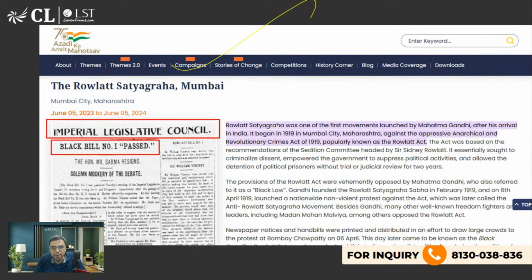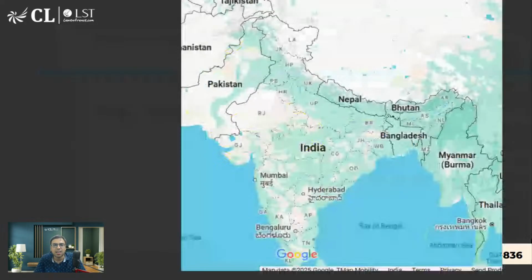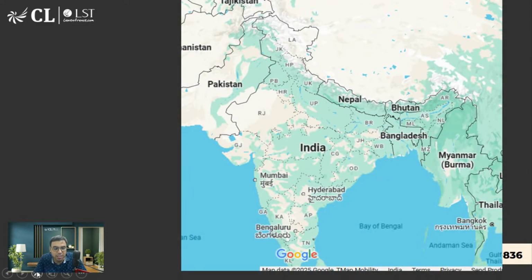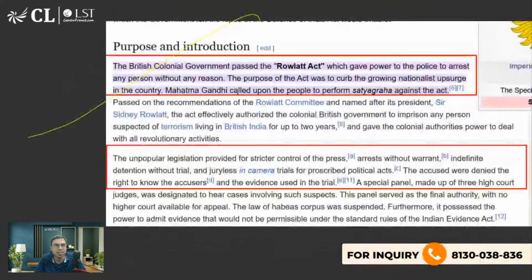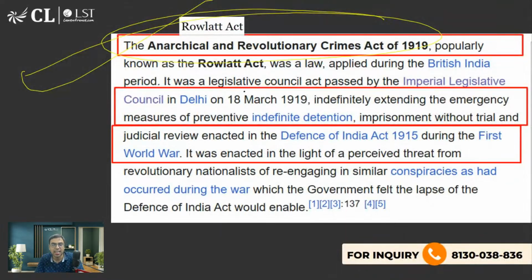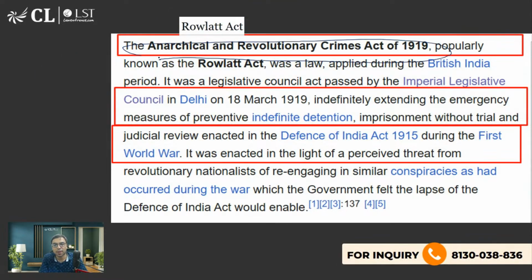We have already done the Rowlatt Satyagraha. That started in March 1919 from Mumbai city. And then, after the unfortunate incident, the Jallianwala Bagh massacre happened. The official name may be asked somewhere, so you must remember it. This you are asking: Anarchical Revolutionary Crimes Act. Read it once or twice.